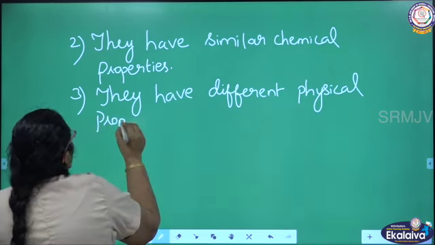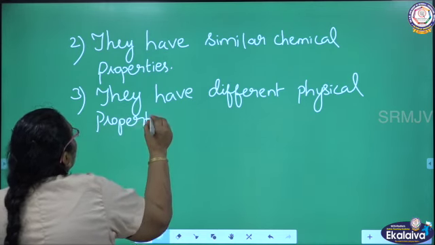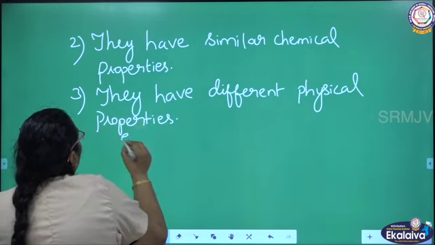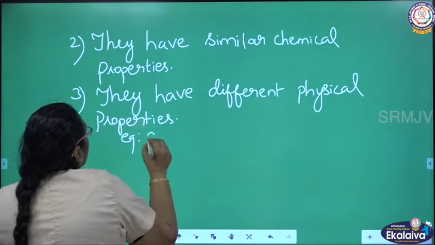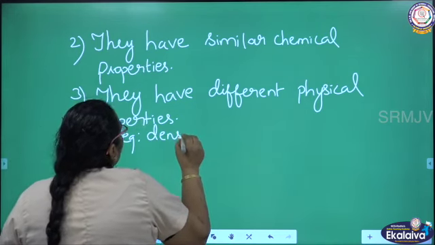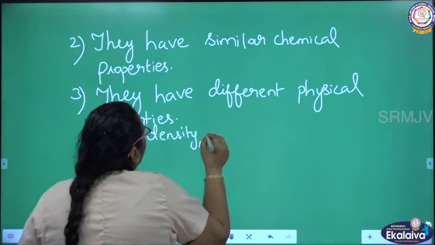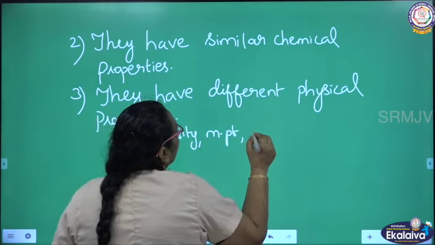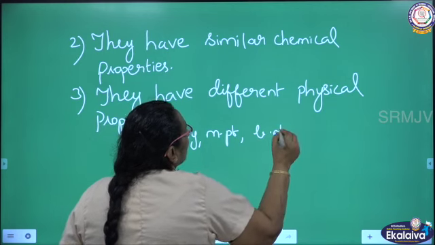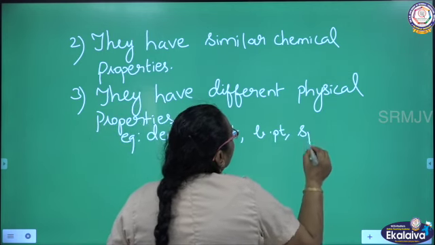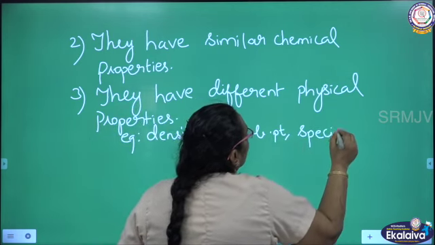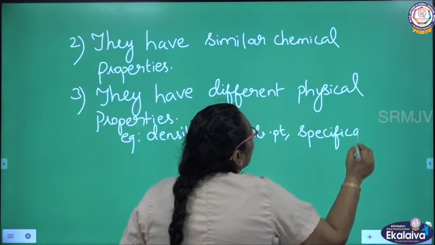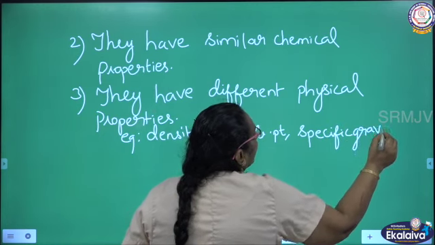Density, melting point, boiling point, specific gravity. So all these are coming under physical properties.